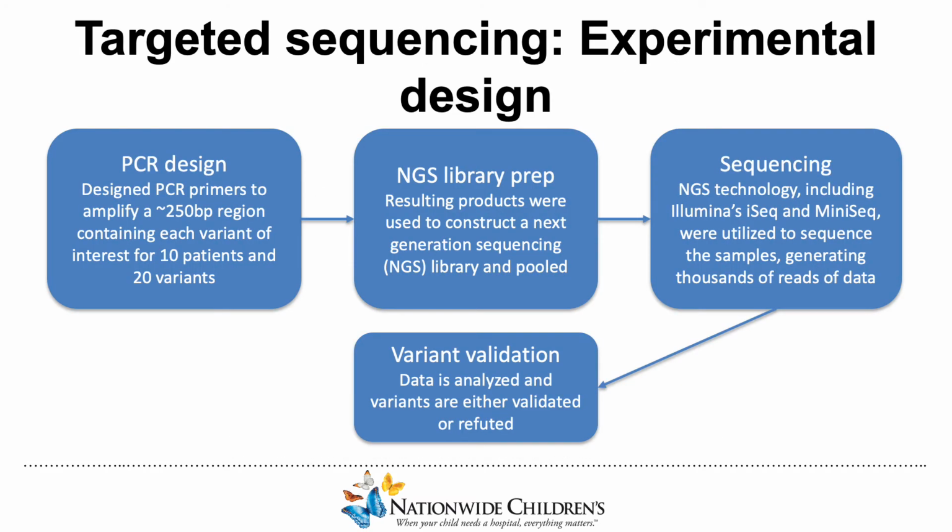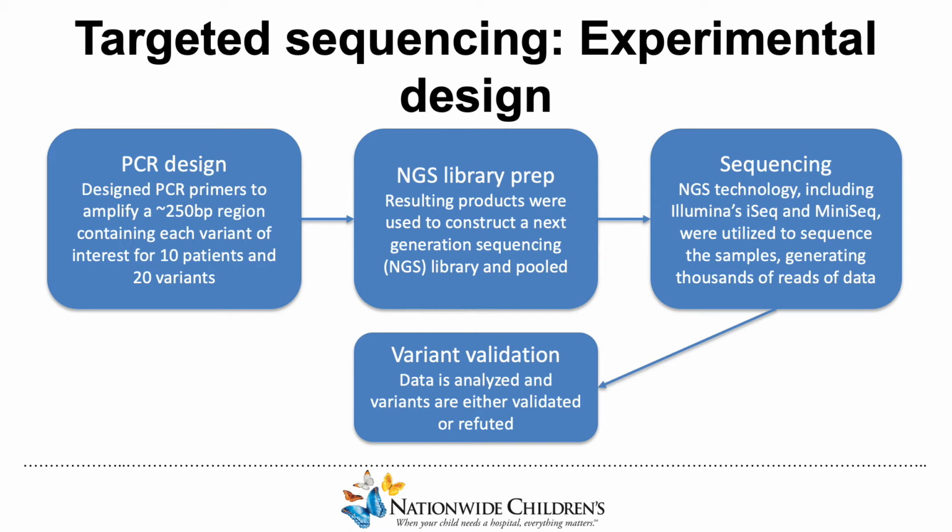Now, I will discuss the experimental design for the targeted sequencing that I have mentioned. First, a PCR primer set is designed so that the variant of interest can be targeted. This involves choosing a 250 base pair region that contains the variant. PCR will amplify this region millions of times. Next, an NGS library is prepared so that the sample can be sequenced on Illumina's iSeq or MiniSeq. When the data is returned, the variants will be analyzed.